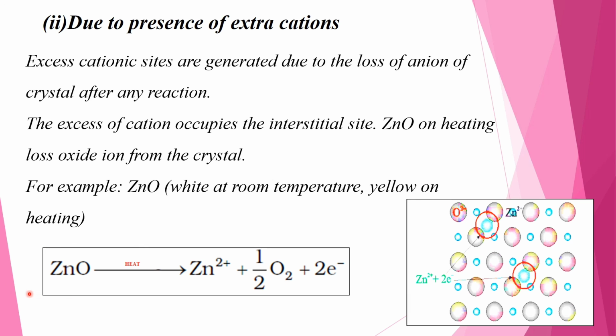This is the reaction of zinc oxide on heating: Zn2 plus ion plus half O2 plus 2 electrons. And this is known as extra cationic defect.